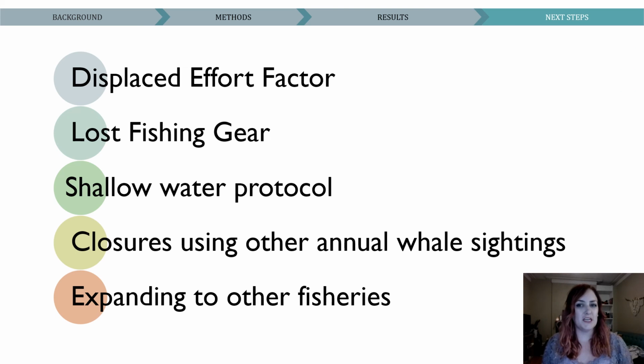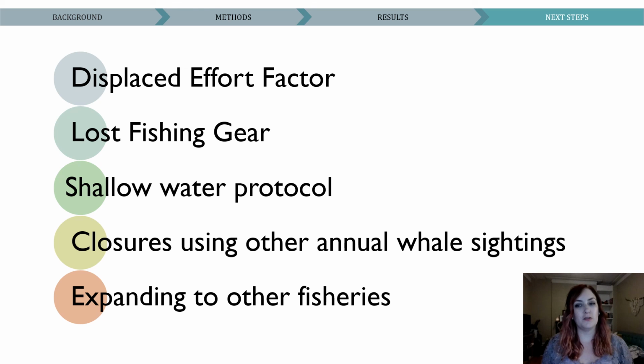So like I said at the beginning, this is an ongoing project, and the values I presented are preliminary and represent a theoretical maximum best case scenario where all the fishing that was in a closed area is removed from the fishery. We know that this isn't what happens and that fishing activity gets displaced elsewhere. So because of that, and some of the caveats I mentioned throughout this presentation, there are a few next steps to this analysis. And this includes incorporating a displacement factor to account for increased fishing effort outside the closed areas, as well as a factor for lost fishing gear that may remain in closed areas.